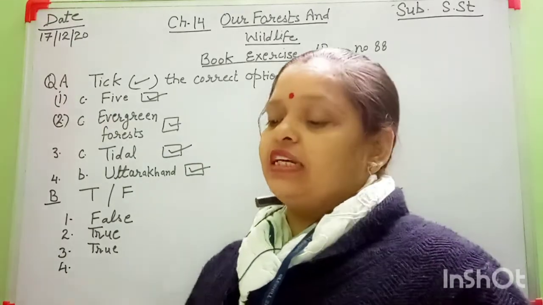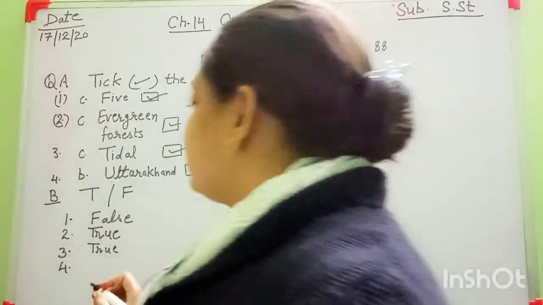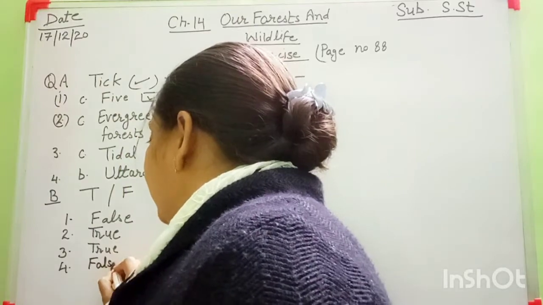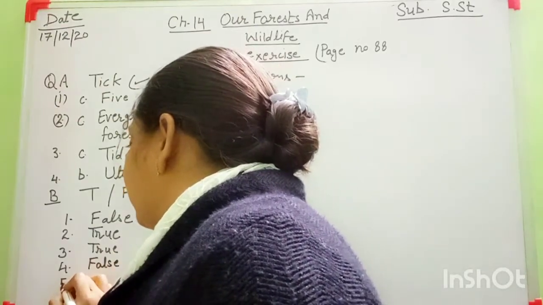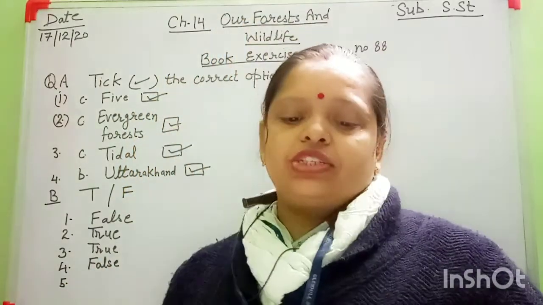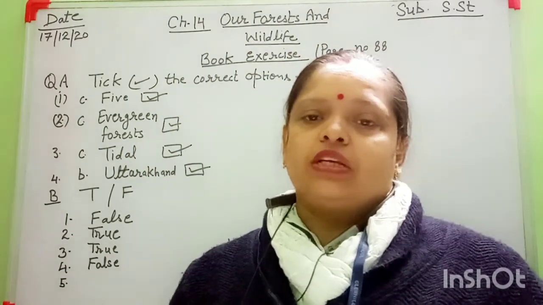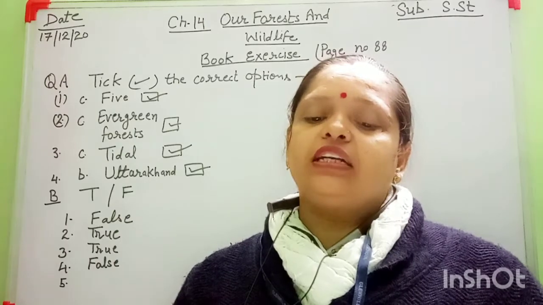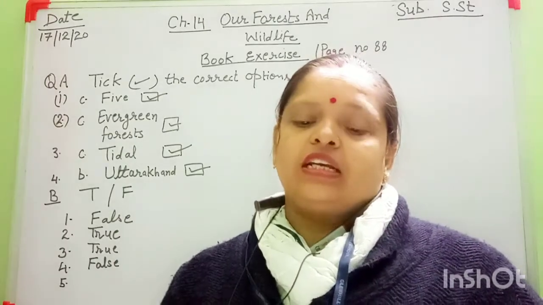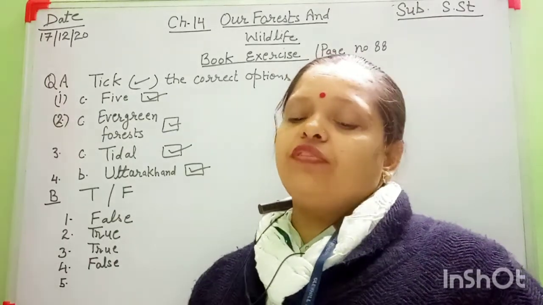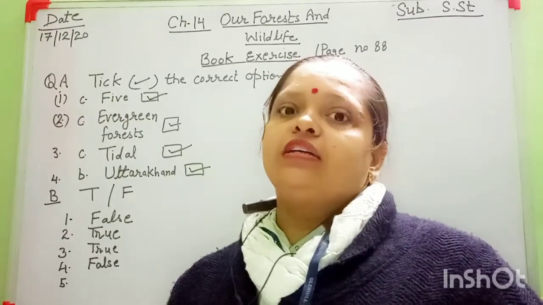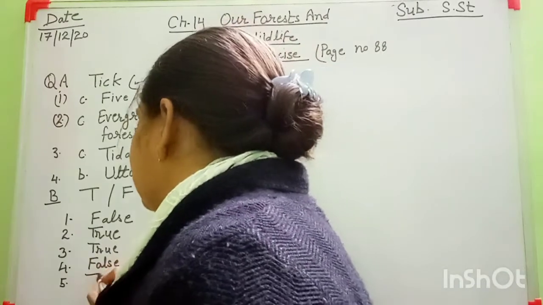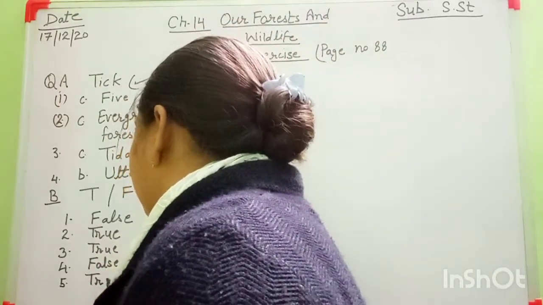So that's why this sentence is false. Okay, number 5 is here. Teak, sal and shisham. These are varieties of trees, okay, found in the deciduous forest. Yes, that's why this sentence is true.